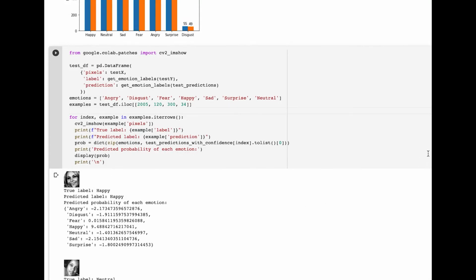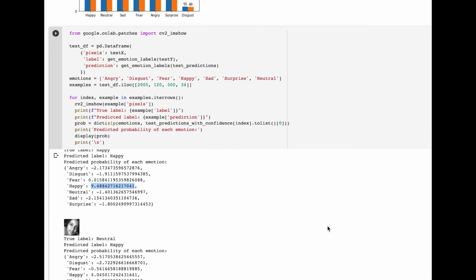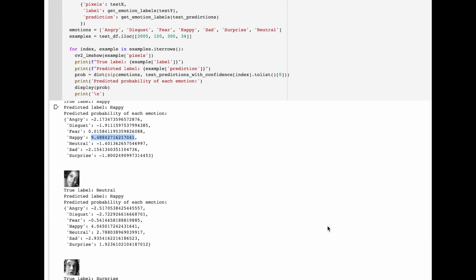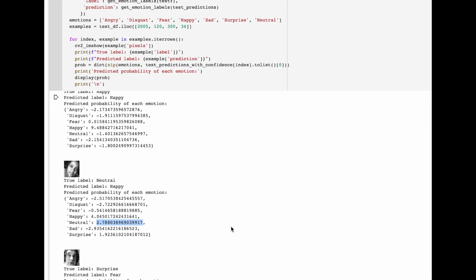First, we can see here that in this example with the true label happy, our model also predicts happy and does so with a very high confidence. Next, if we look at this example, we can see that the true label is neutral and our model predicts happy. Although our model is incorrect, it predicts neutral, the true label, with the second highest confidence.